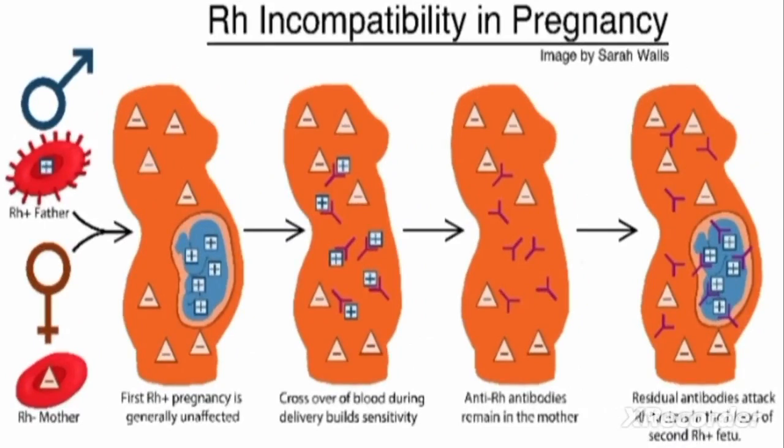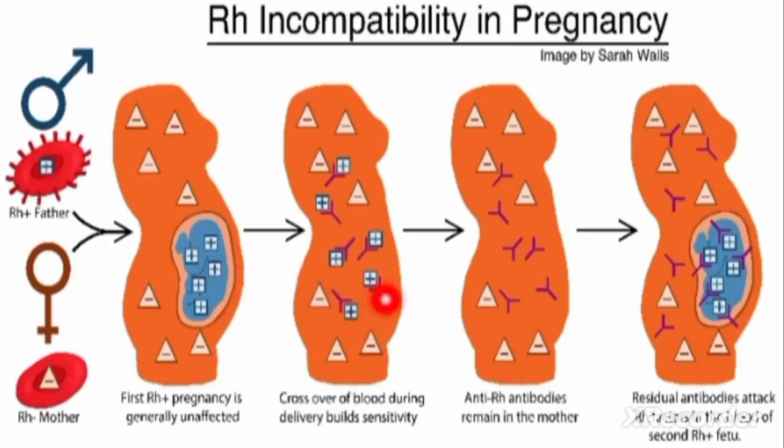We have seen that the rhesus status of the father is positive and the rhesus status of the mother is negative. The baby produced has a positive rhesus status, and we can see that the body of the mother has started developing antibodies after blood mixes with the blood of the baby.